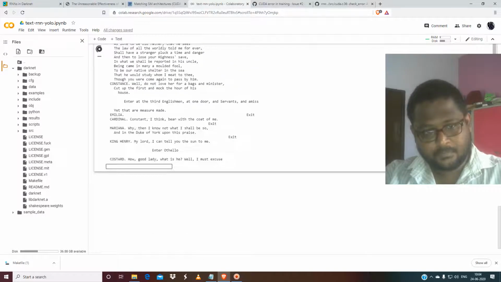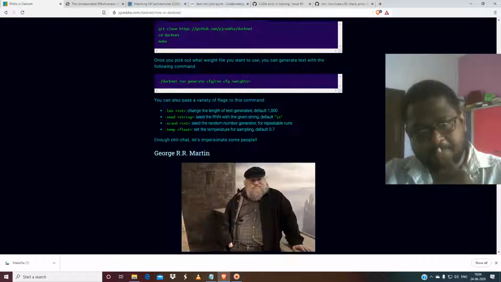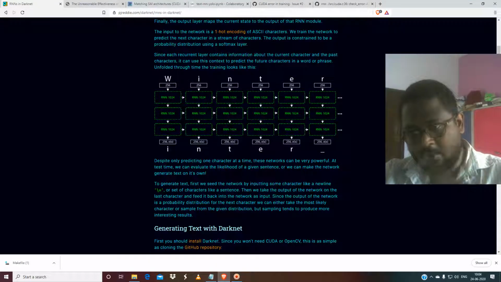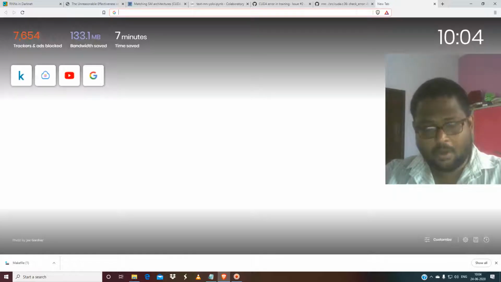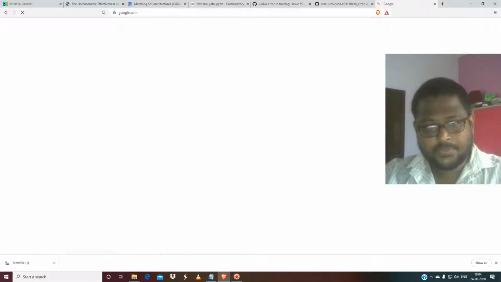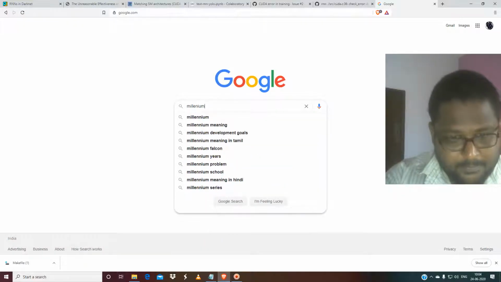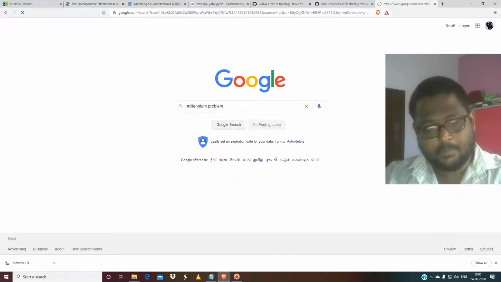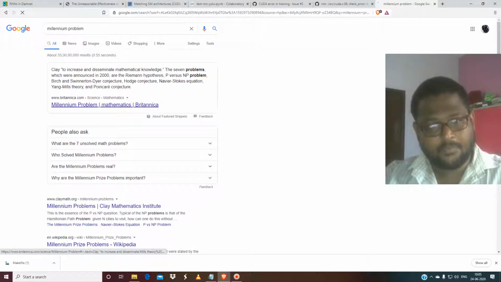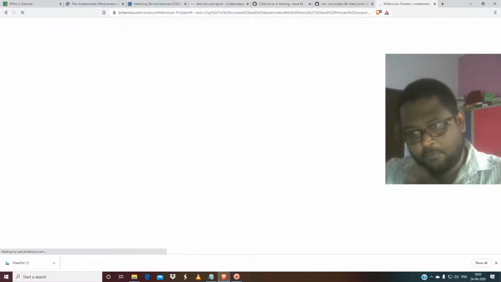You can even generate proofs. You know the Millennium Problems, no? They are giving you a lot of money, $1 million for a proof.